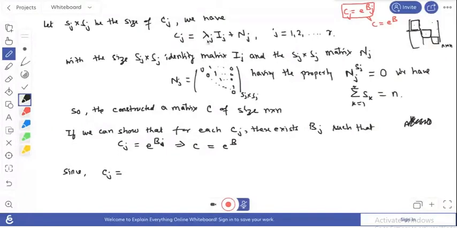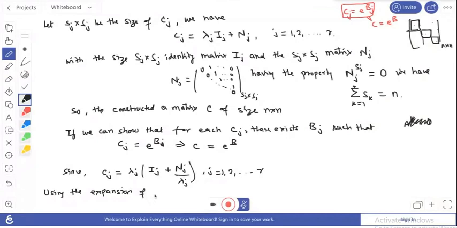If we take the real lambda_j common, this is the identity matrix plus the nilpotent matrix over this real lambda_j, where j varies from 1 to r. Now we use the well-known expansion of log(1 plus x).